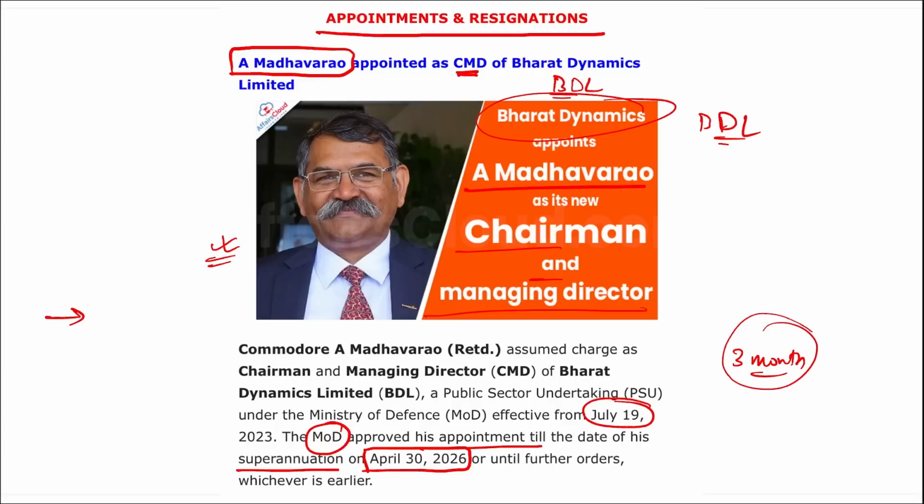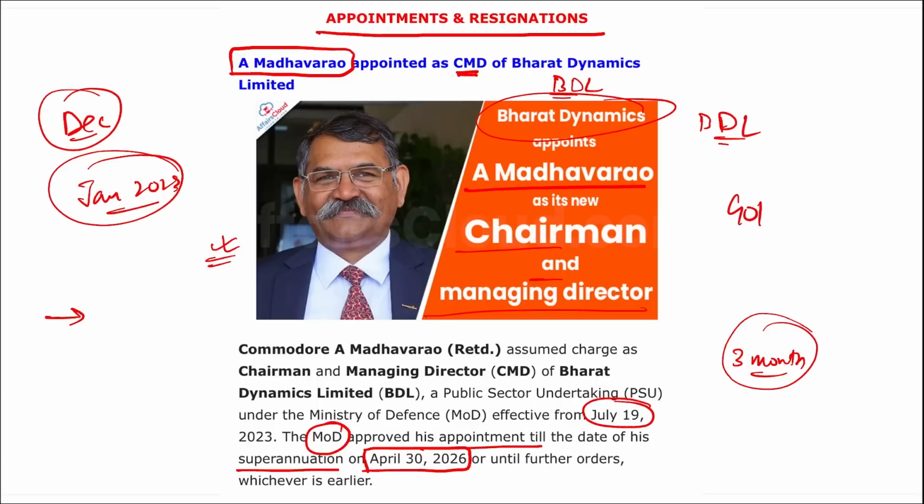Then, prior to the appointment, A. Madhav Rao held the position of the director of technical with the additional charge of the director of production in BDL since January 2023. He served as the executive director of marketing at BDL and unit head of BDL unit in Hyderabad, Telangana. Correct? In BDL, he played a significant role in developing various infrastructure by taking up initiatives to enable Bharat Dynamics Limited towards the realization of the Government of India's aim, that is of Atmanirbhar Bharat, that is self-reliant India.